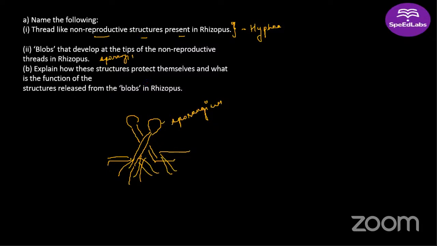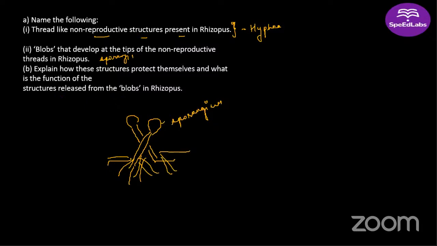Yes, what will be the answer? Thick walls, hard covering.